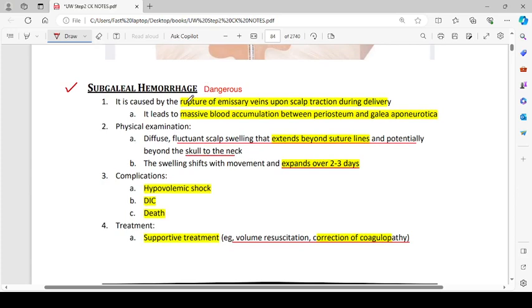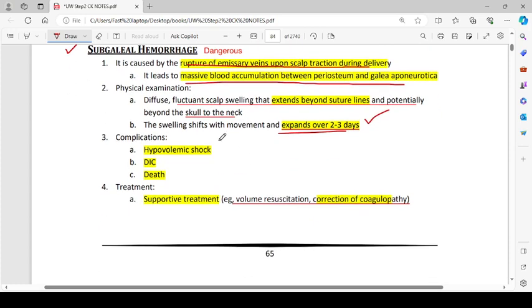So it is caused by the rupture of emissary veins upon the scalp traction during the delivery. It can lead to massive blood accumulation between the periosteum and the galea aponeurosis. Physical examination shows diffuse fluctuant scalp swelling that extends beyond the suture lines and potentially beyond the skull to the neck. The swelling shifts with movements, expands over 2 to 3 days. Complications include hypovolemic shock, DIC, and death. Treatment in these cases is supportive treatment. We do the volume resuscitation and correction of coagulopathy.